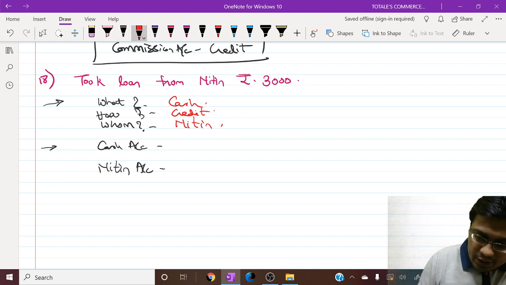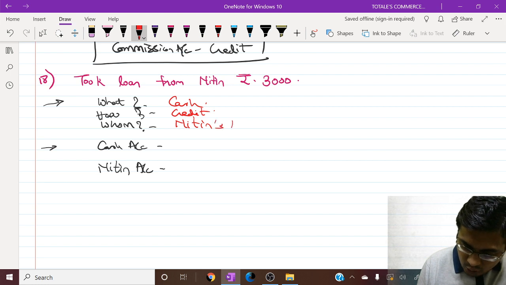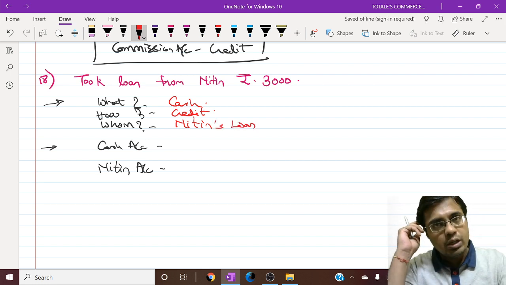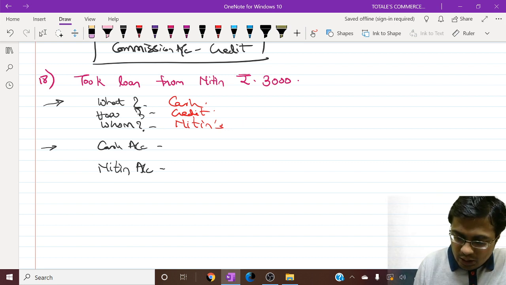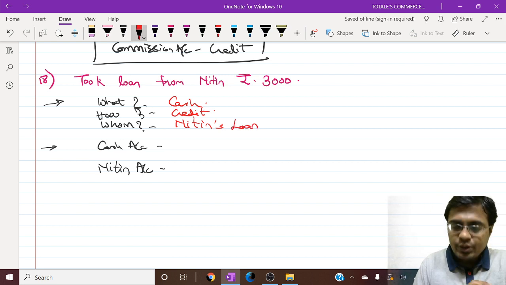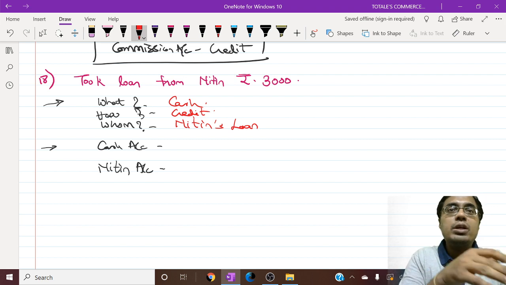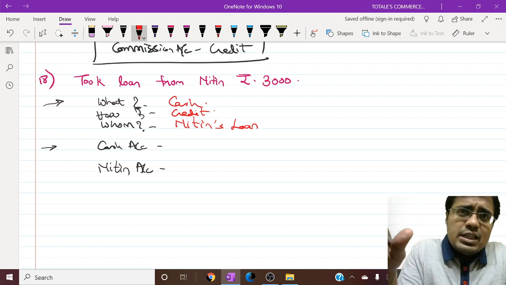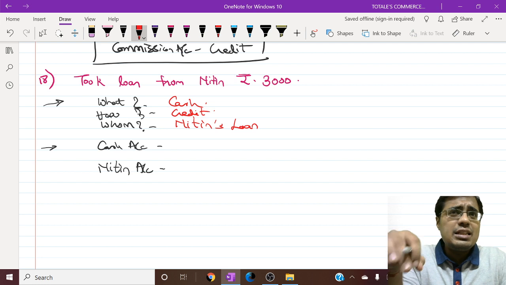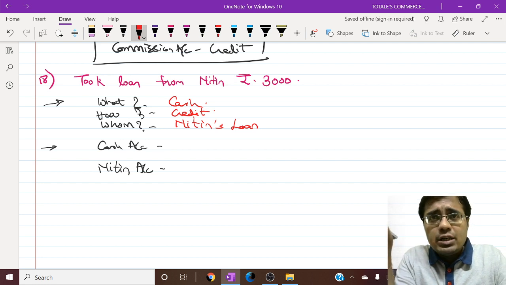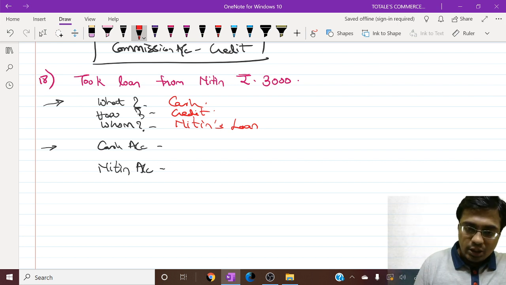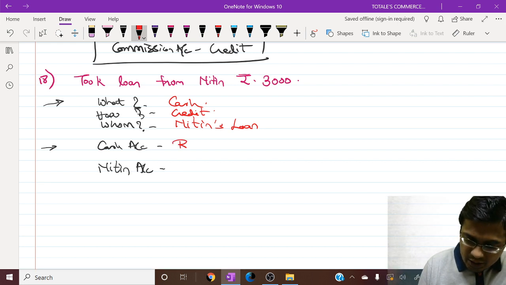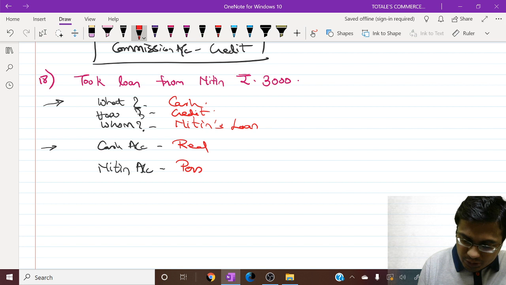You can name the account as Nitin's loan as well. Okay, this will also do. This will separate Nitin from a normal creditor to a lender, but that is an option. You may take it just as Nitin or you may add it up with the word Nitin's loan. It's just like writing Samir or Mr. Samir. Okay, now what type of account is cash? Real. Nitin obviously is personal.